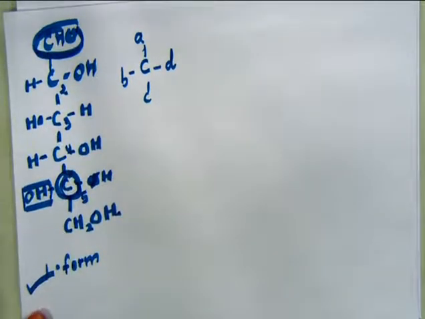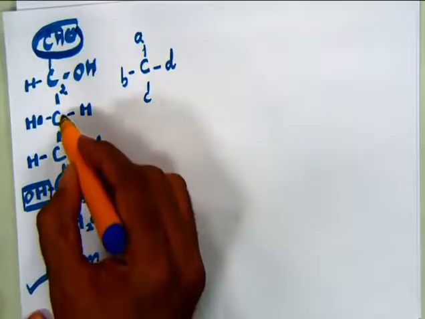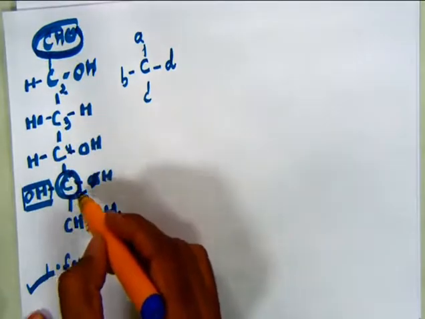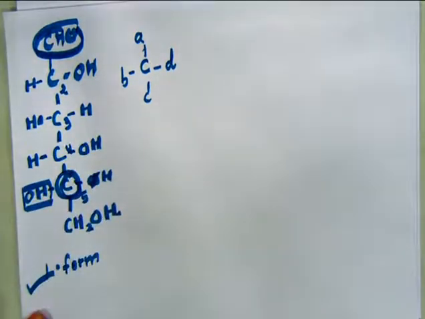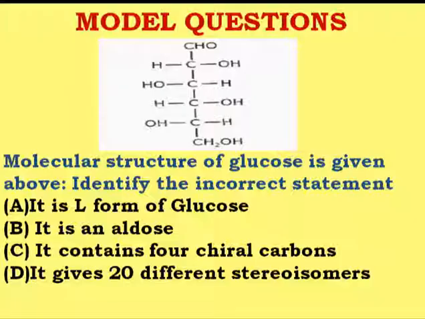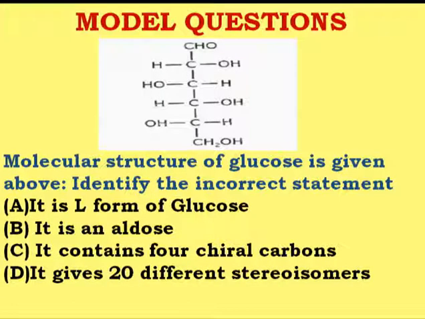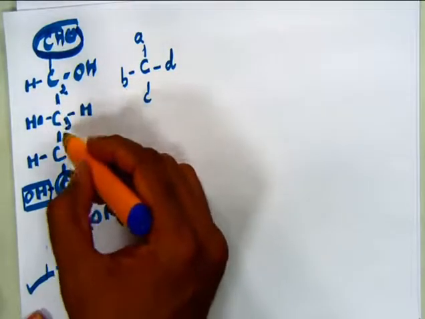Why are they chiral carbons? Why are they asymmetric carbons? Because all the 4 valencies of carbon number 2, 3, 4 and 5 are being occupied by different functional groups. As far as the stereoisomers of any molecule are concerned, that will depend upon how many chiral carbons or asymmetric carbons it contains. Option C, which tells that it contains 4 chiral carbons, is correct because glucose has 4 chiral carbons, 2, 3, 4 and 5.